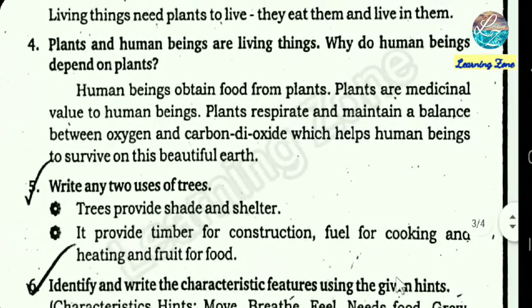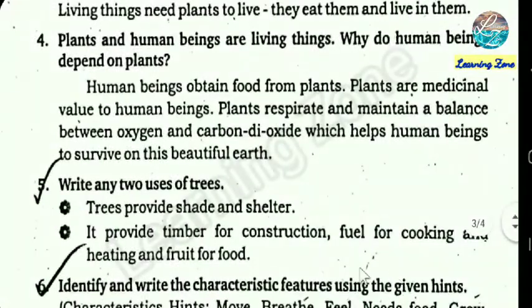Fourth question. Plants and human beings are living things. Why do human beings depend on plants? Human beings obtain food from plants. Plants have medicinal value to human beings.